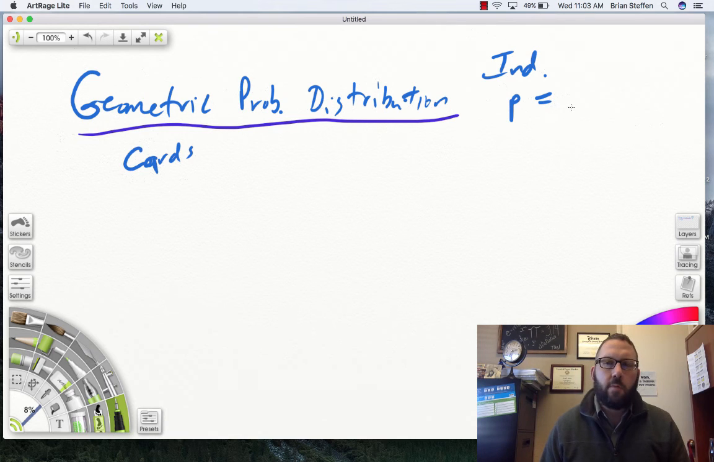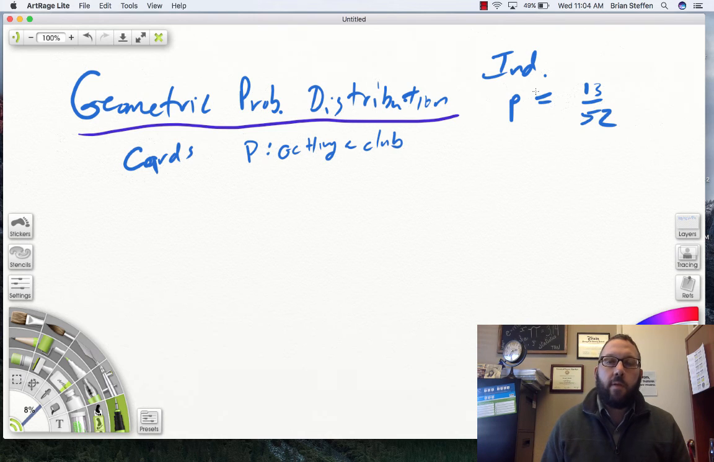It'll be equal to some number, and we're going to say it's equal to 1/4, because we're going to talk about the probability of selecting a club. We're going to let P be the probability of getting a club. Independence, probability is constant. There are two outcomes again: either it's a club or not a club.